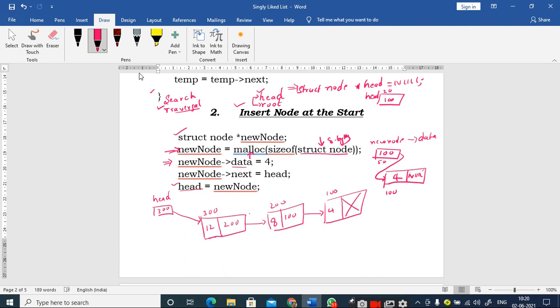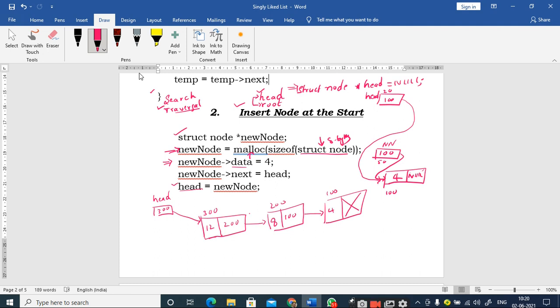Is it clear up to this point? Yes, sir. So when I make this attempt, that means when I store this new node value inside the head, now what happens here is I am pointing this head to this first node, right? That means the new node as well as the head is also pointing to this location, right?